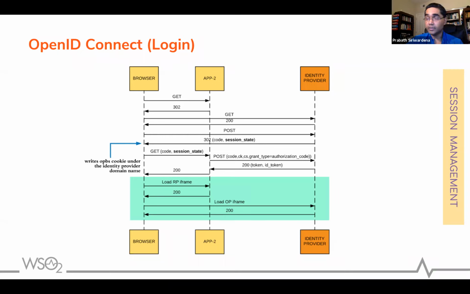Now when you follow the session management spec, the web application should load 2 iframes. One iframe you need to load from the application, which we call the Relying Party iframe, and you also need to load another iframe from the IDP. So now you have a session state, you have this cookie called OPBS, and you have an iframe from the Relying Party and another iframe from the OpenID provider. We don't need to go into details at this moment. We'll see how the OpenID Connect logout flow uses all these components in the next slide.